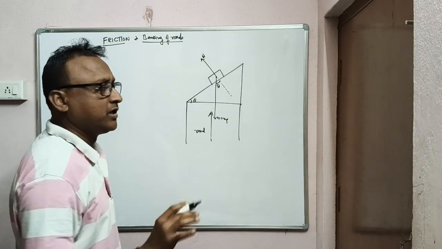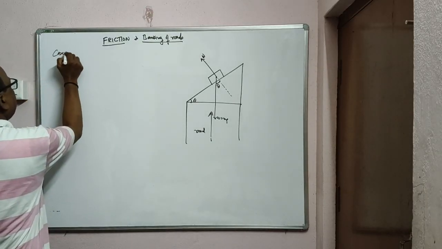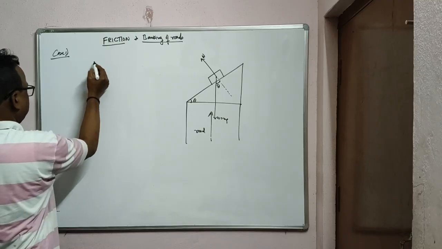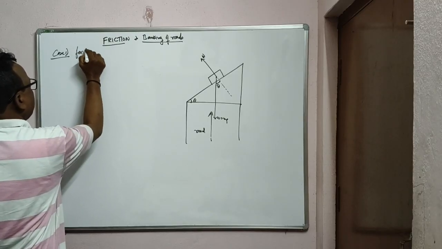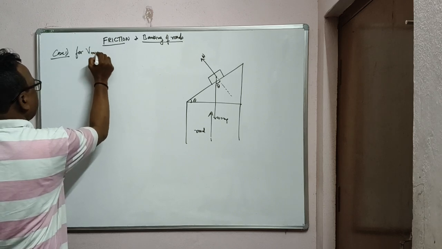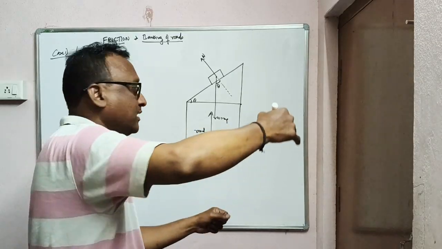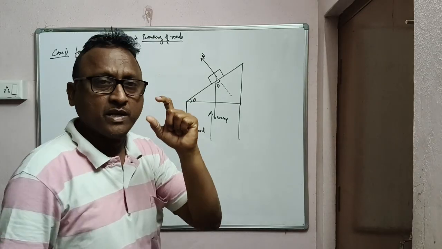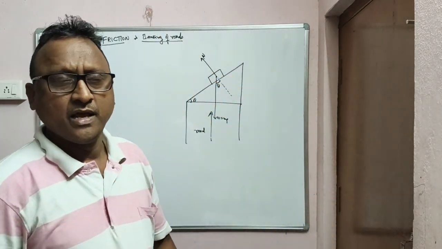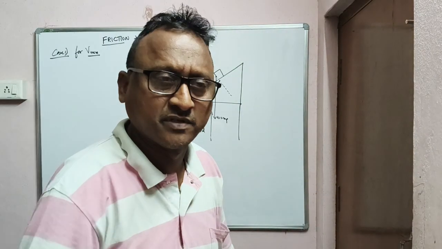First of all, two cases. Case 1, that is for minimum speed, for V minimum. That means when the vehicle is going on a surface like this, which is banked at an angle theta, what is the minimum speed that should be maintained? And what is the maximum speed? And what is the reasonable speed without falling or throwing away from the circular path?